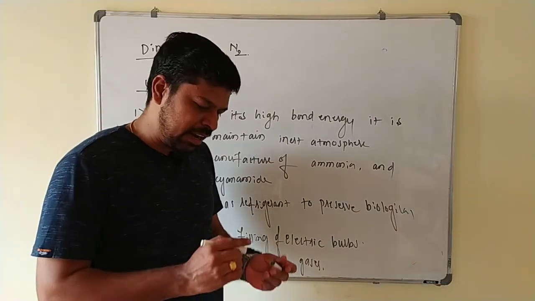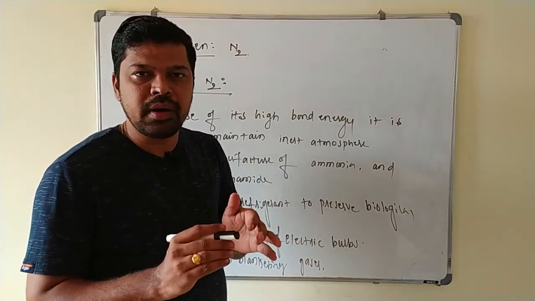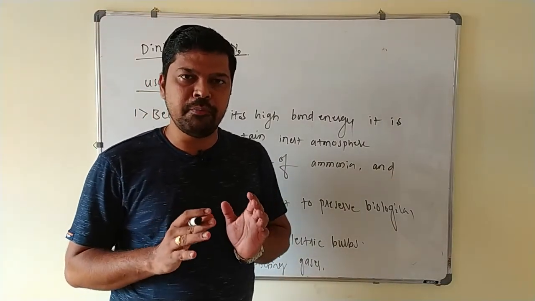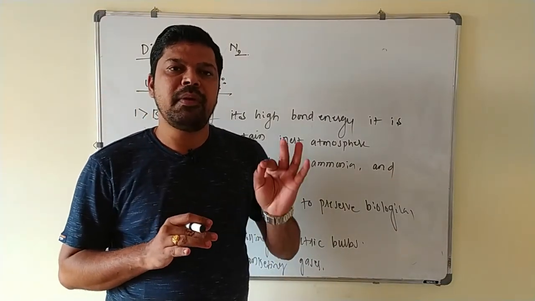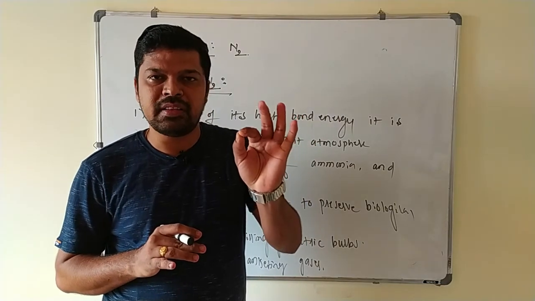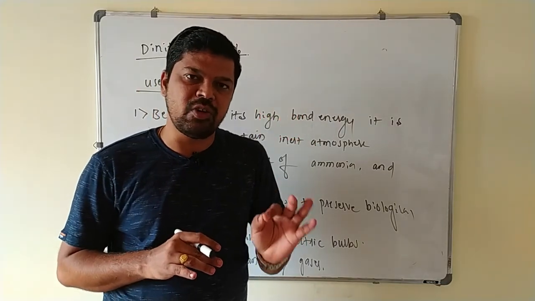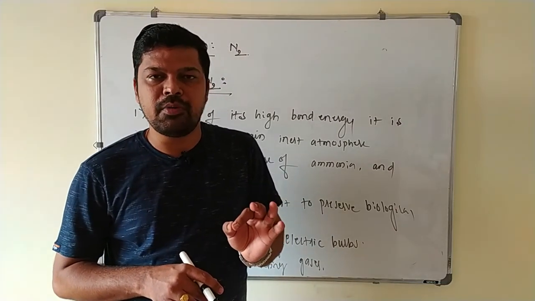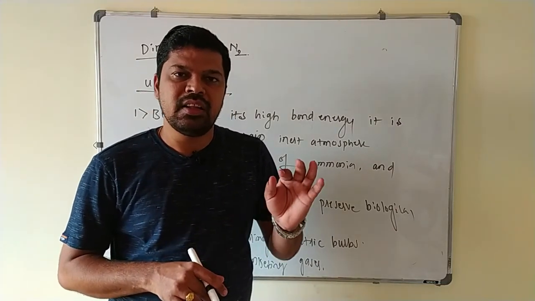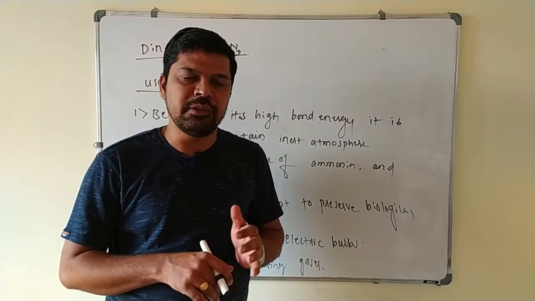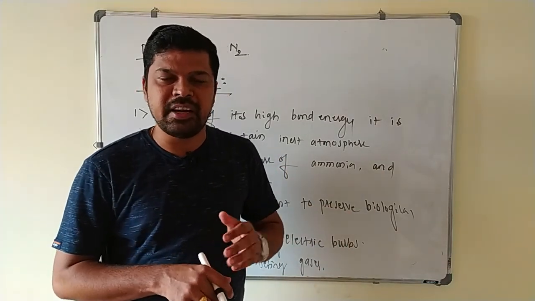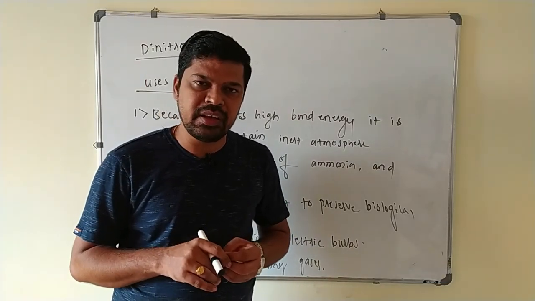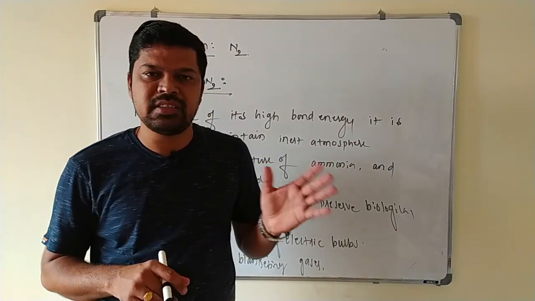So these are uses of dinitrogen. Preparation, properties and uses of the dinitrogen. So this is very important. You have to keep in mind preparation of dinitrogen by the thermal decomposition of azide. You have to concentrate for the board point of view also. The thermal decomposition is a very important reaction. Writing the balanced equation of decomposition of the barium azide, sodium azide and thermal decomposition of the ammonium dichromate. These are the very important reactions you have to concentrate.